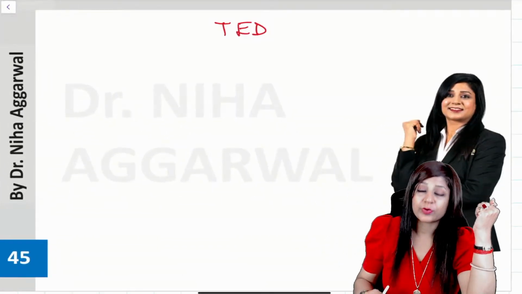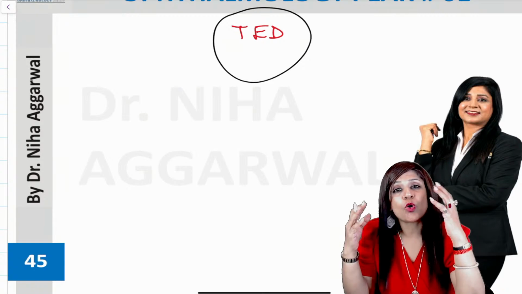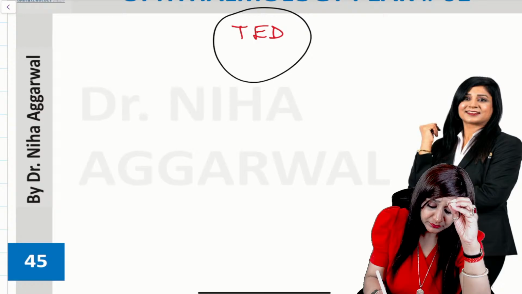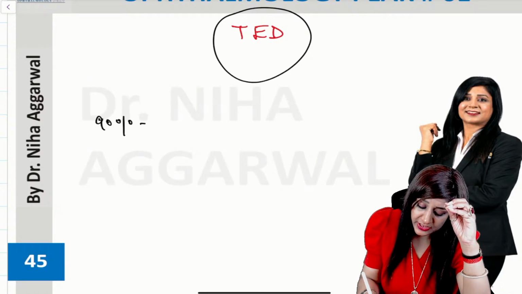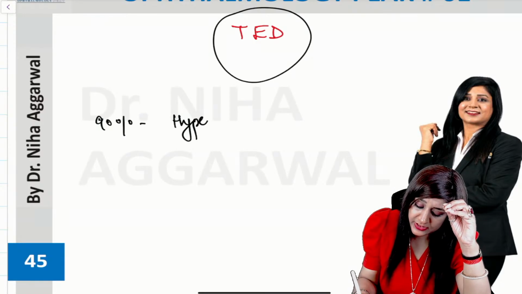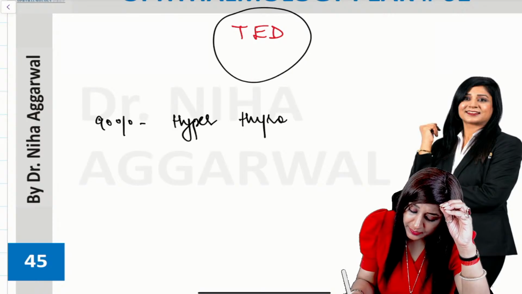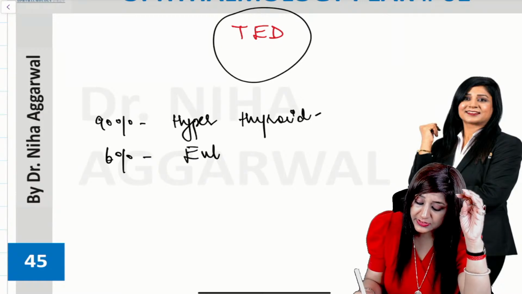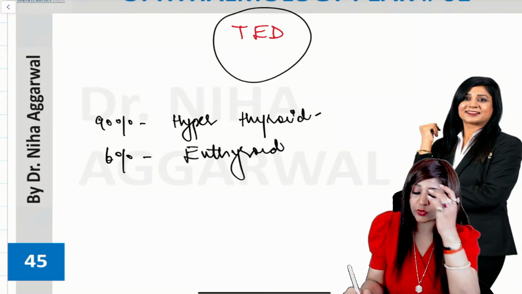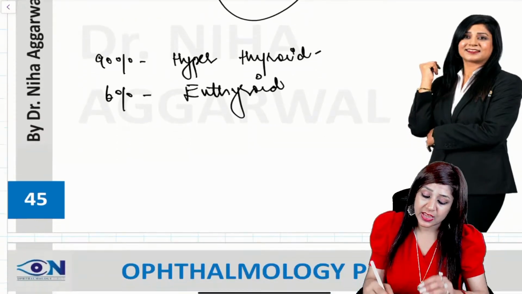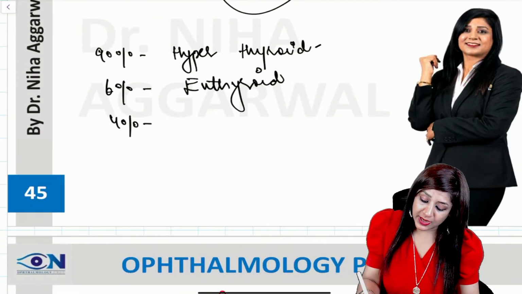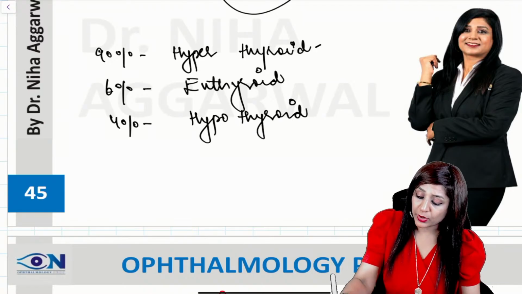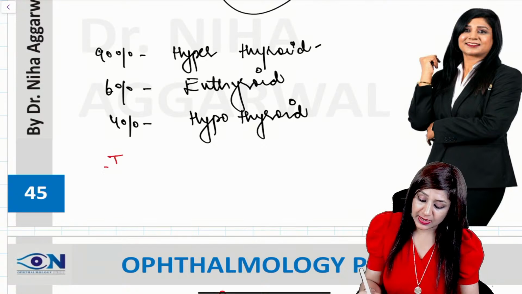Then next is the thyroid eye disease. Now this was the most common cause of the proptosis in the adults. It can be occurring in the hyperthyroid status. If we have the hyperthyroidism, 90% of the people will be hyperthyroid, but 6% will be euthyroid also. So it's not compulsory that my patient should be having hyperthyroidism in order to have the thyroid eye disease. And 4% can also be hypothyroid.